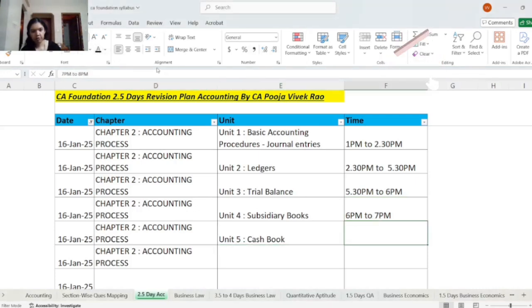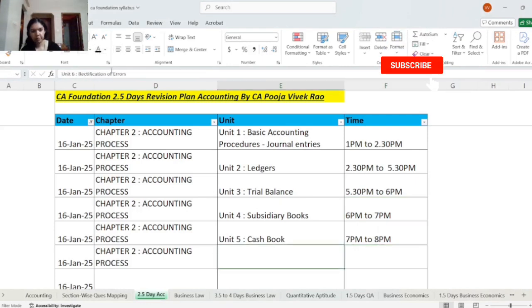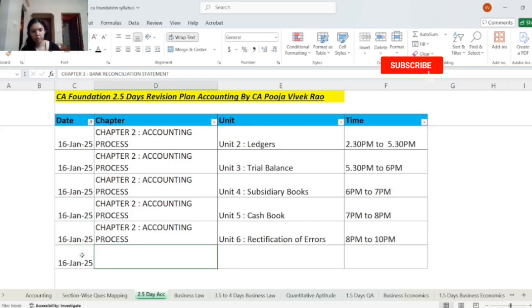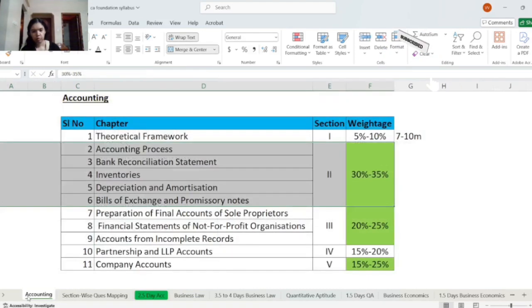This you will revise from 7 PM to 8 PM. Then unit 6, rectification of errors, you will revise from 8 PM to 10 PM. When you are revising, it is also very important to go through the past year papers. So this completes chapter 2. In section 2, one chapter is completed.